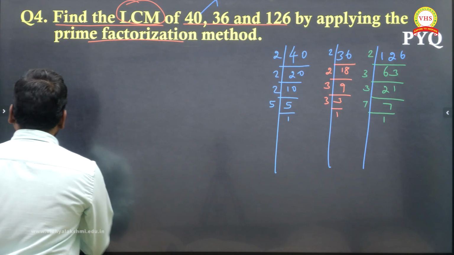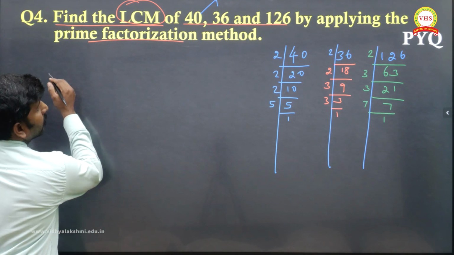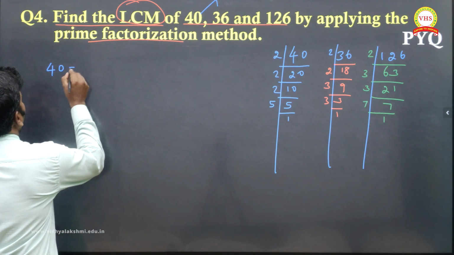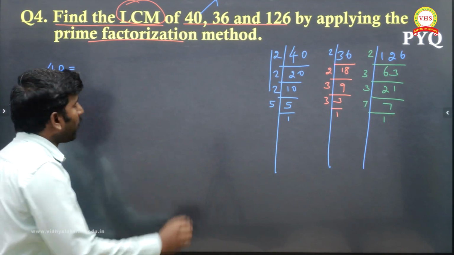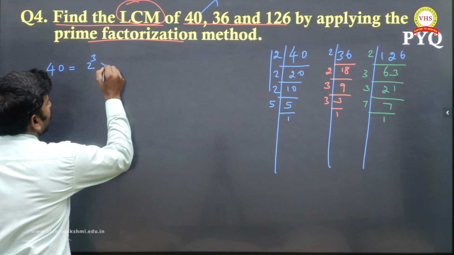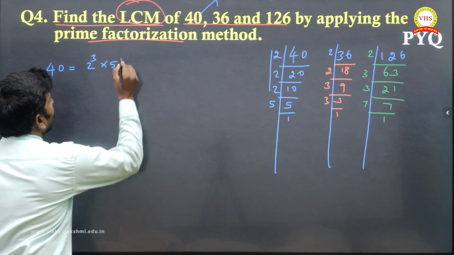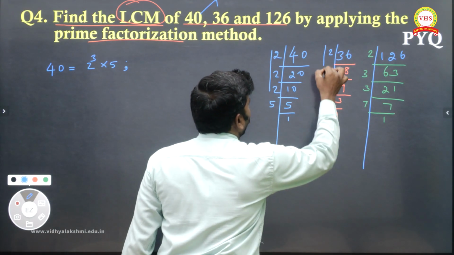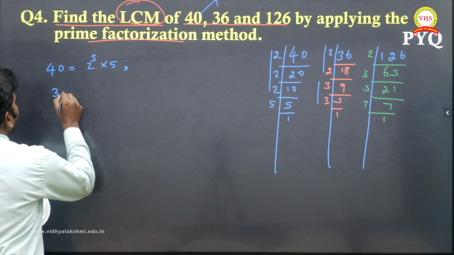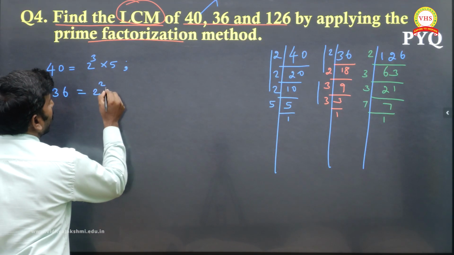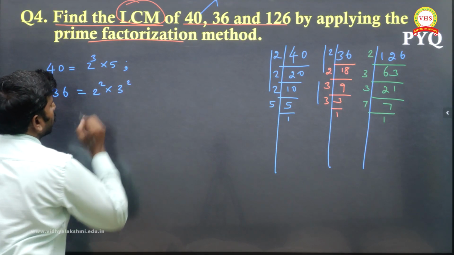Now 40 can be written as 2 coming 3 times, so 2 power 3, multiply 5. And 36, 2 coming twice, 3 coming twice, so I can write it as 2 square multiply 3 power 2.